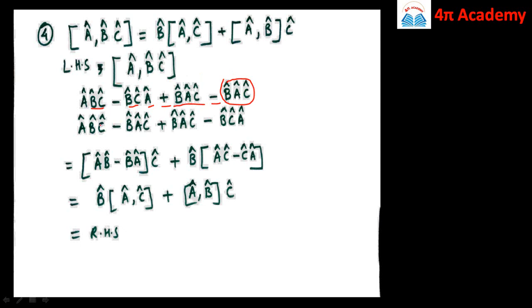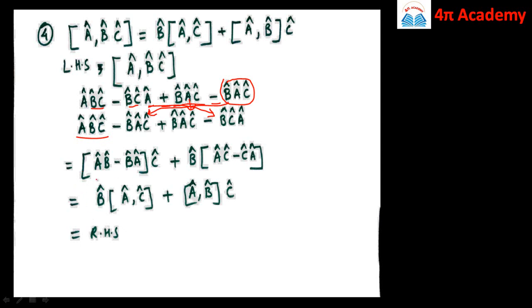Now we rewrite this. First we take the term A cap B cap C cap, then we bring in this term over here. So it is A cap B cap C cap minus B cap A cap C cap, plus B cap A cap C cap, minus B cap C cap A cap.